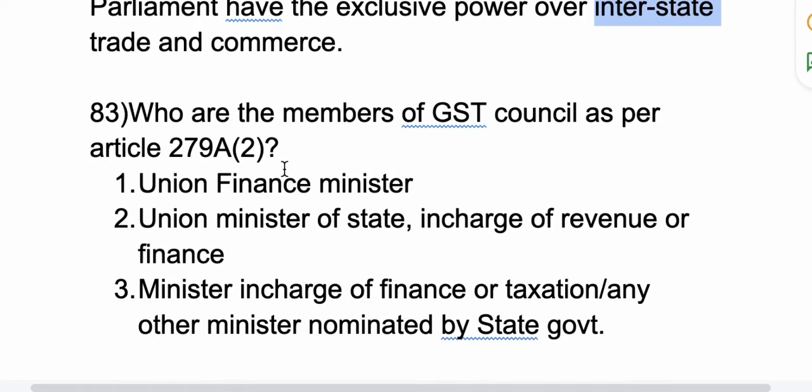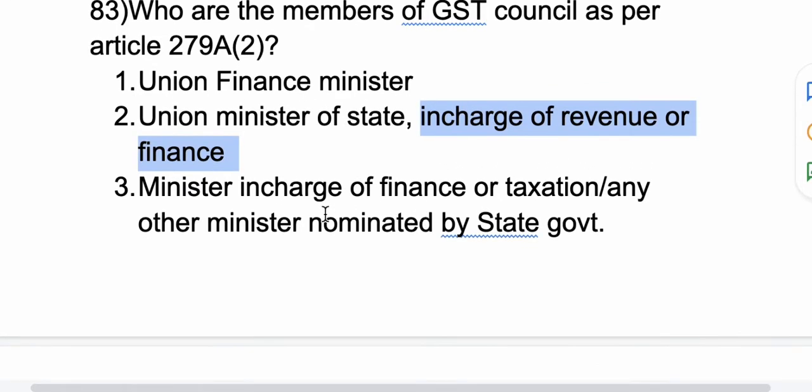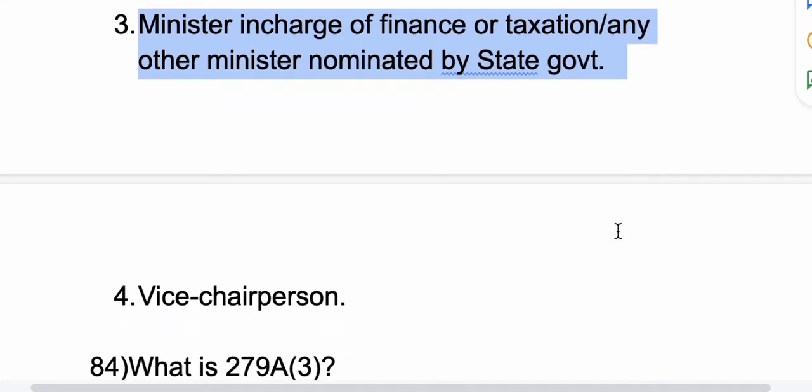83rd question, who are the members of GST Council as per Article 279A Clause 2? The members are the Union Finance Minister, Union Minister of State in charge of revenue or finance, the minister in charge of finance or taxation, or any other minister nominated by the state government, and the vice chairperson.